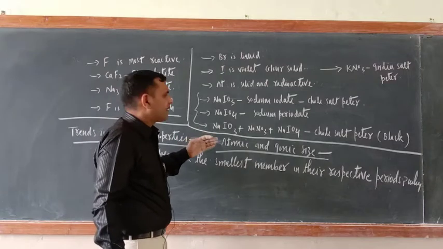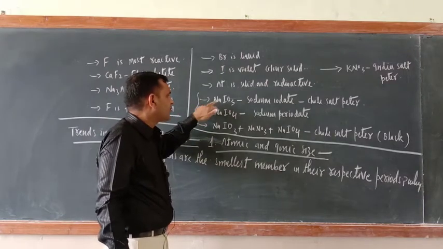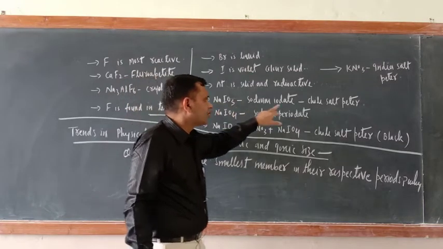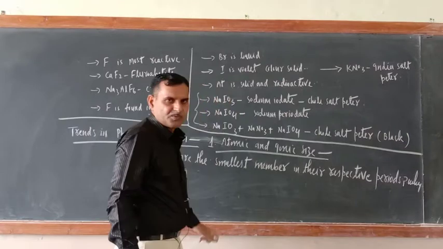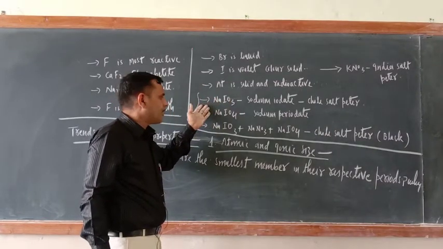Some other information related with the iodine. Iodine is the element which is found in some famous salt. You might have heard about sodium iodate, NaIO3. This is known as Chile saltpeter. What is this one? Chile saltpeter. This is a salt where iodine is found.